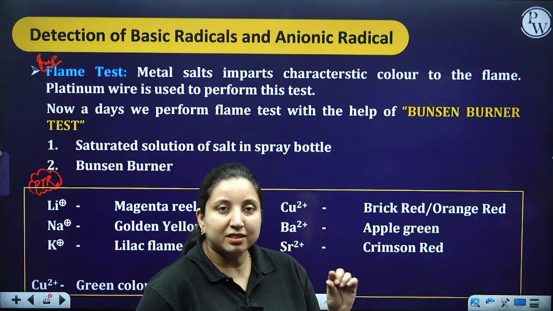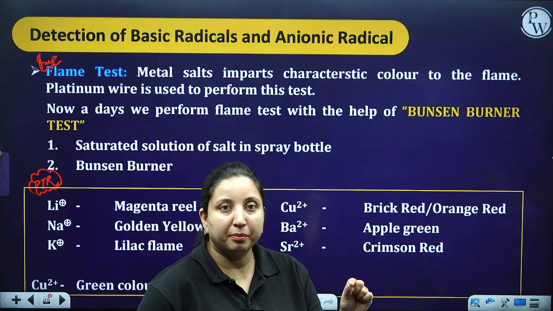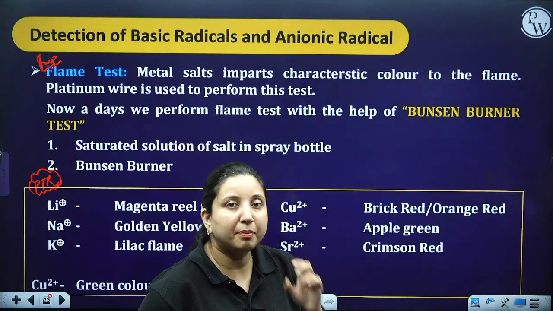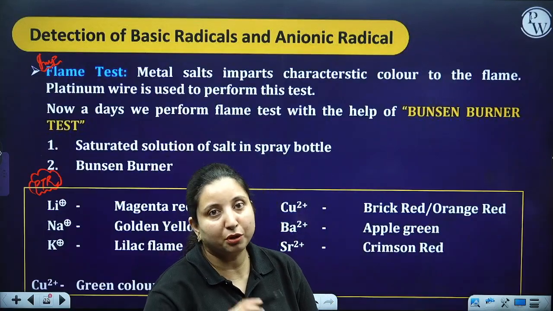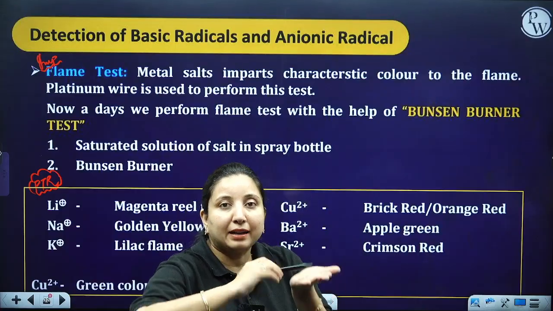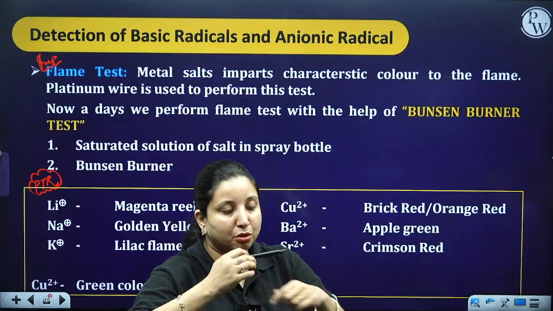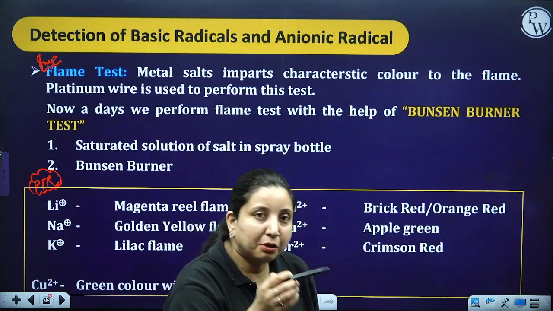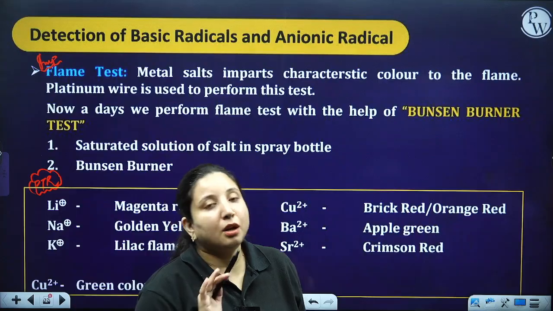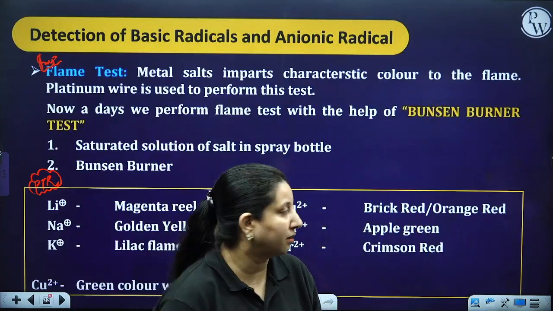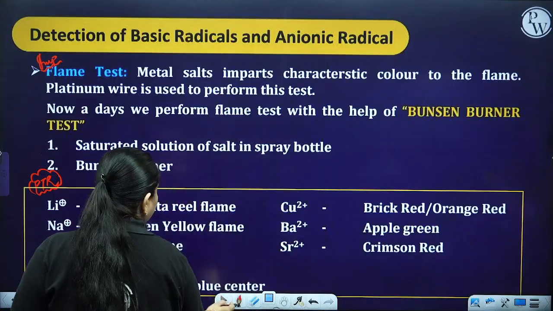So you have just a wire structure with a loop made up of platinum, and you make a paste of the given salt. After making a paste of the given salt, you just wrap it or just rotate your platinum rod on that particular paste. So it is automatically going to stick on that loop, and then you are supposed to heat it. Now when you heat it, your flame is going to give you a specific color. So the color is like what?